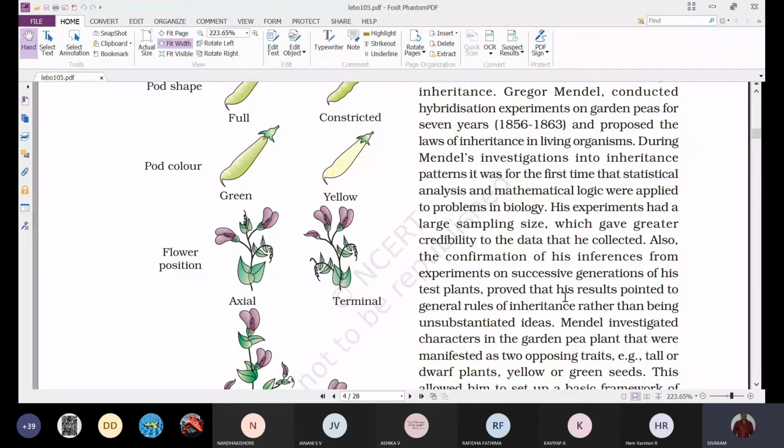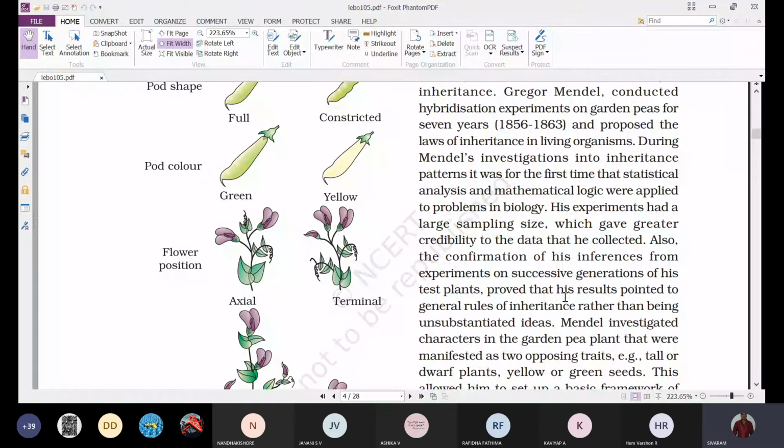So as he took a large number of plants into consideration for his hybridization experiments, whatever results he published had more importance. If he had conducted it on one plant only, people might have taken it lightly, and it may not have been taken into consideration.